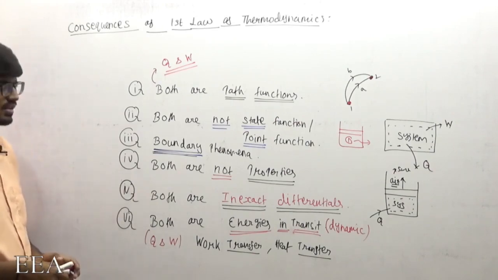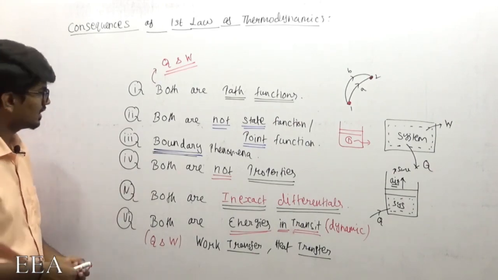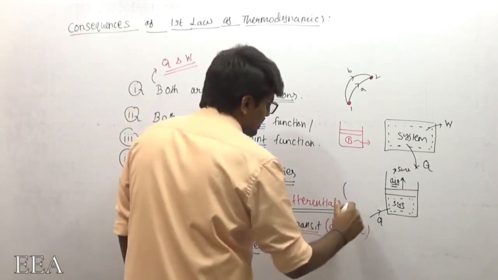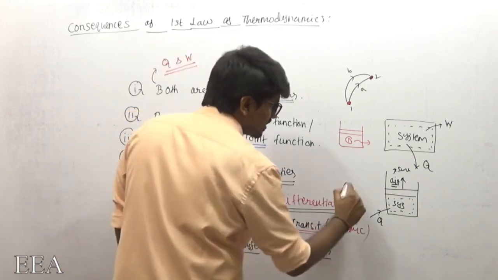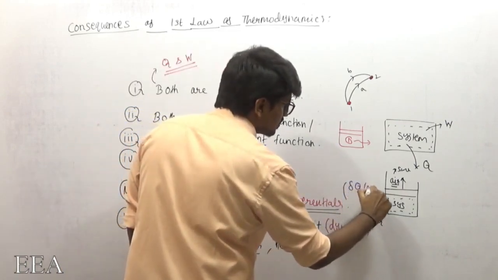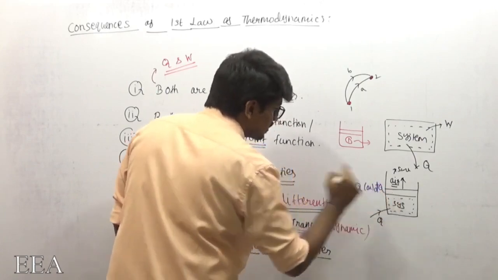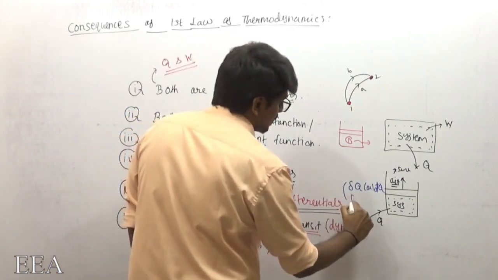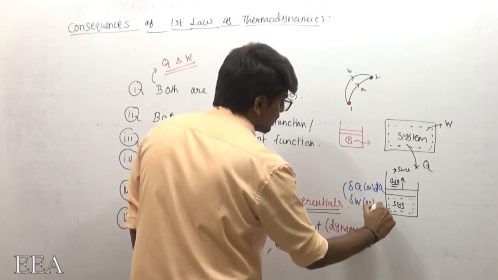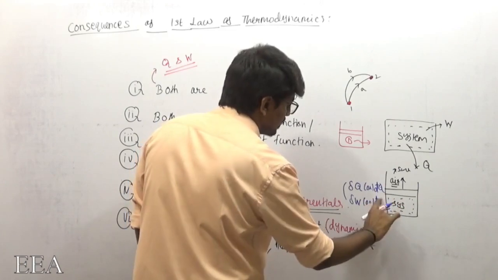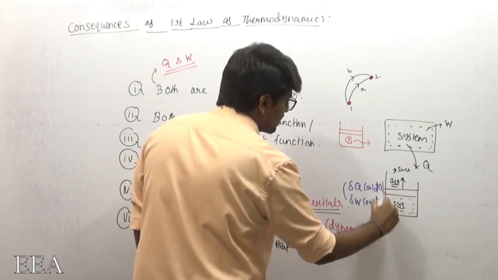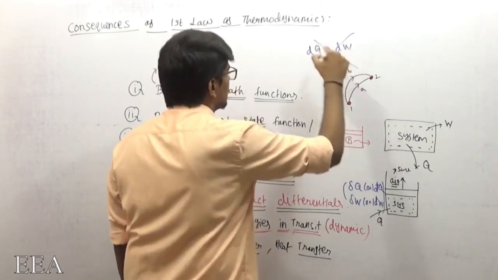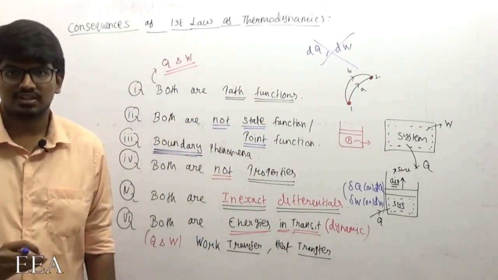Right, so that's it. And I forgot to mention, if it is an inexact differential, I should have mentioned it. How do I need to write it? Delta Q or d-dash Q. Delta Q or d-dash Q. And similarly for work transfer, it's going to be delta W or d-dash W. We should not write it as dQ, we should not write it as dW. This is wrong, because they state exact differentials.